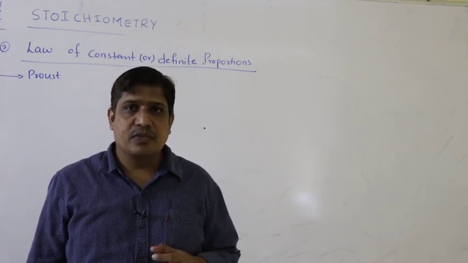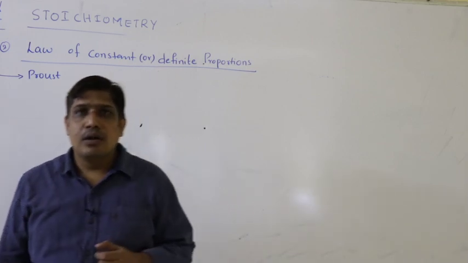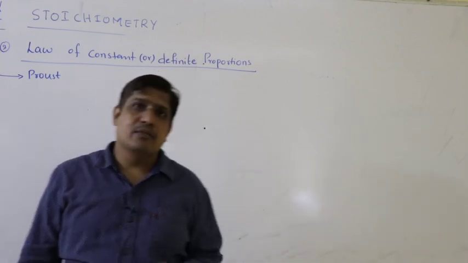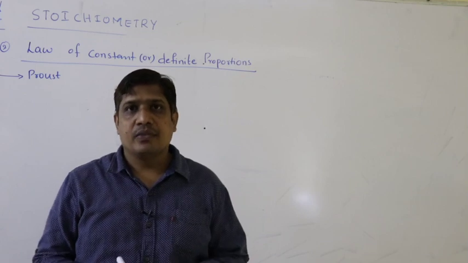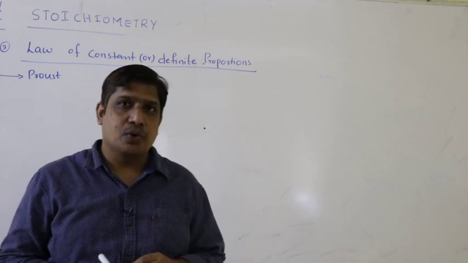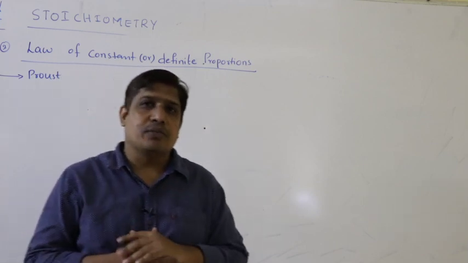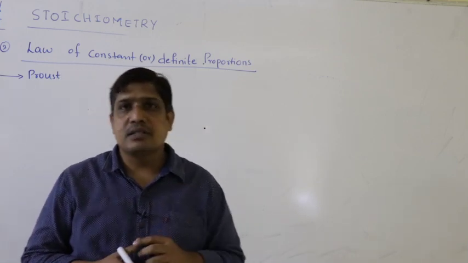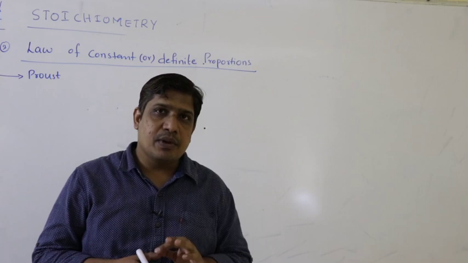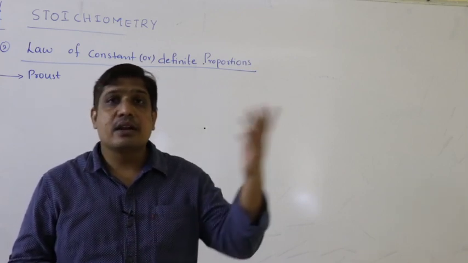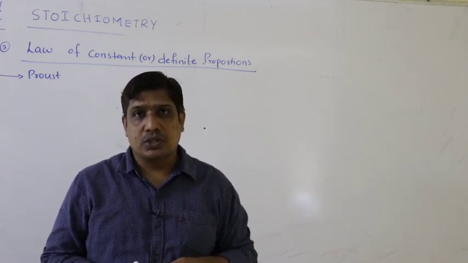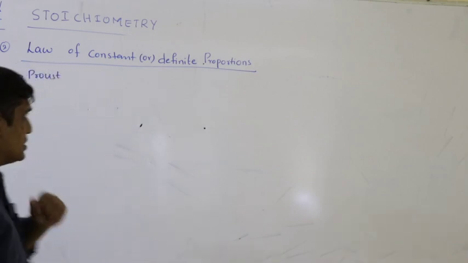The substance or chemical compound must contain the same elements combined in the same mass ratio irrespective of the source from which it is obtained. So let us see what is the meaning of this.